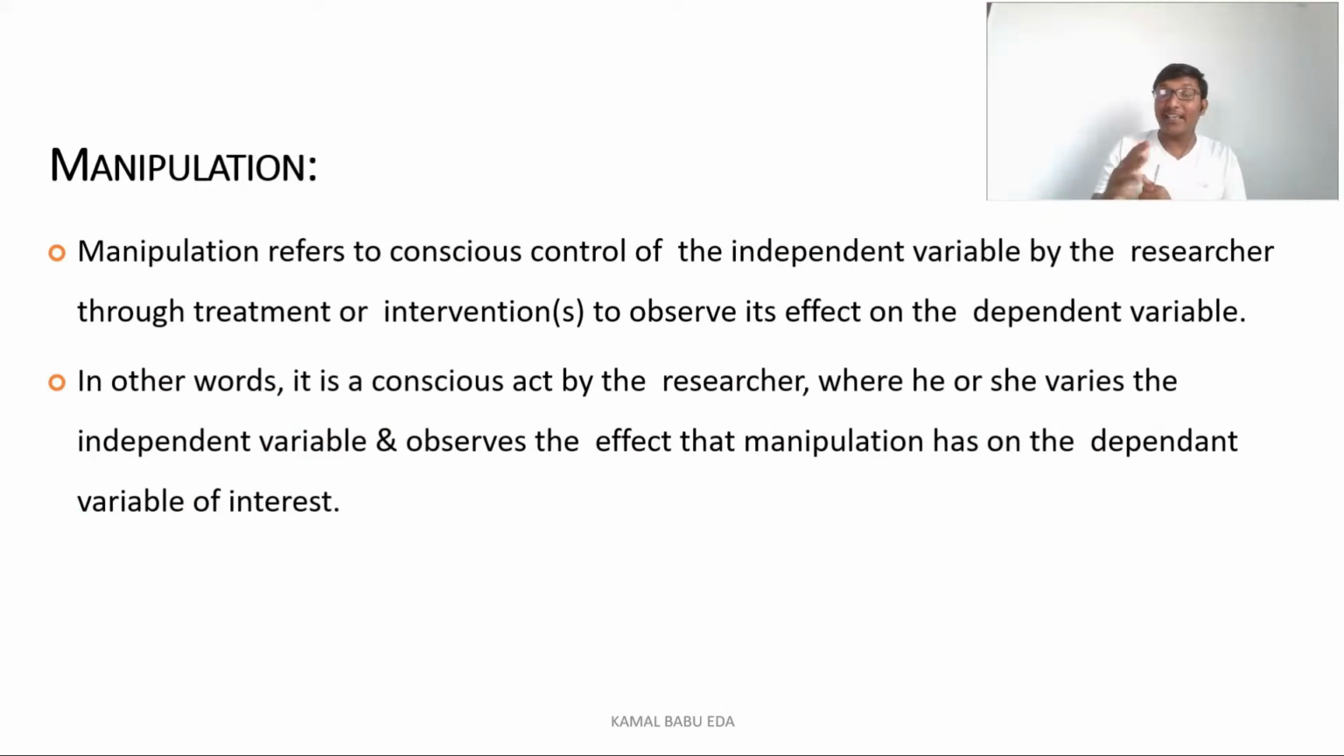So what is manipulation? As we are discussing here, we are manipulating the treatment. So we are manipulating the independent variable and we are observing the desired effect on the dependent variable. So that is manipulation. You can take down the notes and write: manipulation refers to the conscious control of the independent variable. Here we are controlling the independent variable with consciousness. We have total control.